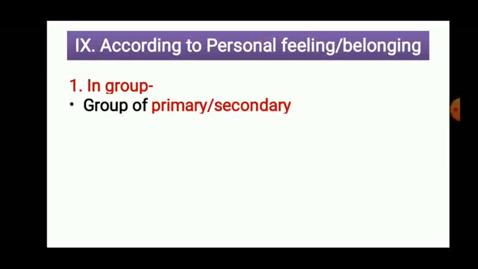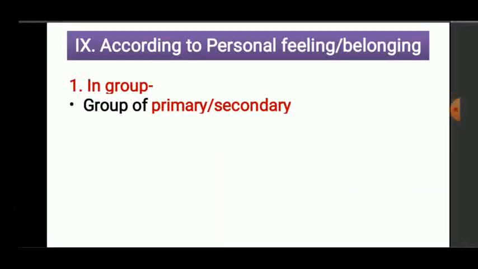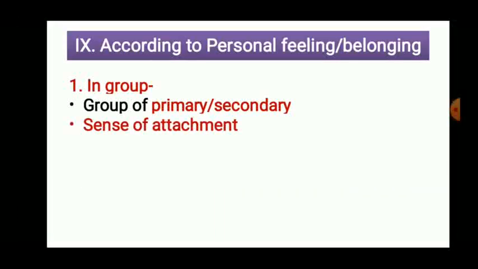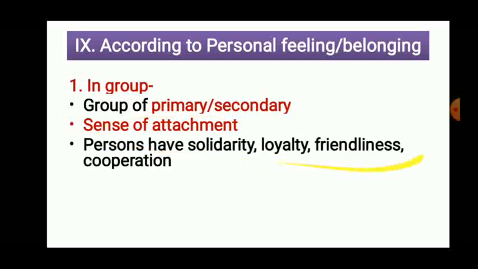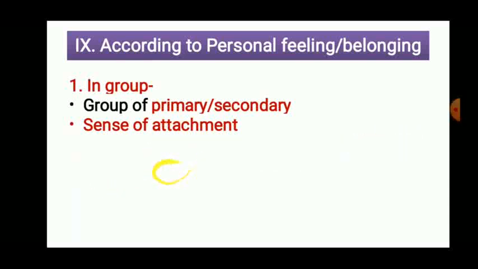Now classification according to person, feeling, and belongingness. Which kind of feeling you are going to follow related to that particular group. Now in group, that means you have the feeling that you are a member of that particular group. Okay. So all the examples of primary and secondary groups, those are the in groups. Okay. Now there is a sense of attachment among the members. The persons have solidarity, loyalty, friendliness, cooperation among each other. So that we can refer to as an in group.